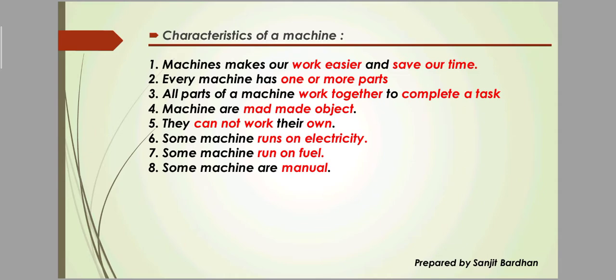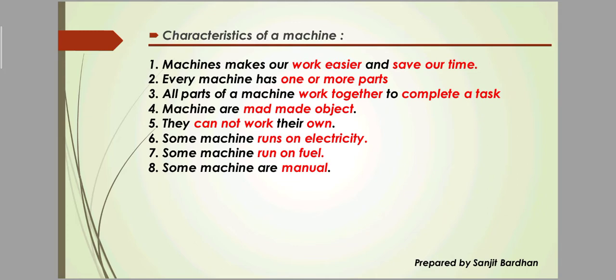The main feature of a machine is that a machine makes our work easier and saves our time. That means the machine makes our work very easy and also saves our time. Every machine has one or more parts, like a computer has many parts like keyboard, CPU, mouse, etc. All parts of a machine work together to complete a task. Machines are man-made objects. That means human beings made machines. They cannot work on their own.